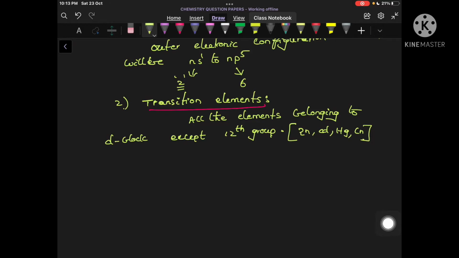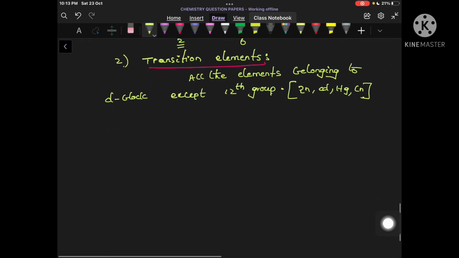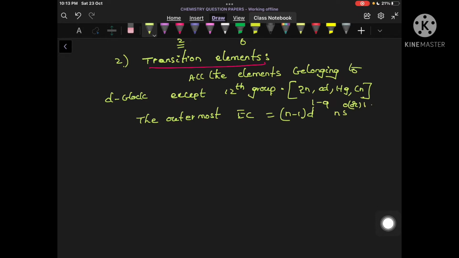So these are the elements. Therefore, what will be their general outermost electronic configuration? The outermost electronic configuration will be (n-1)d1 to 9 ns0 or 1 or 2. This will be the outermost electronic configuration in the case of transition elements, clear?